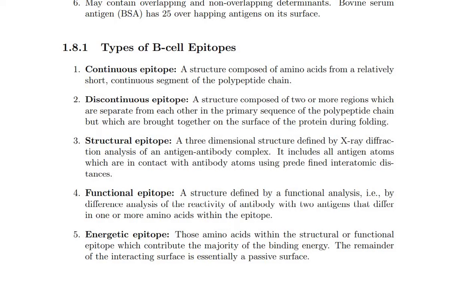Next are the structural epitopes. These are 3-dimensional structures, determined by X-ray diffraction analysis of the antigen-antibody complexes. There are different types of structures in proteins: primary structure, secondary structure and tertiary structure.